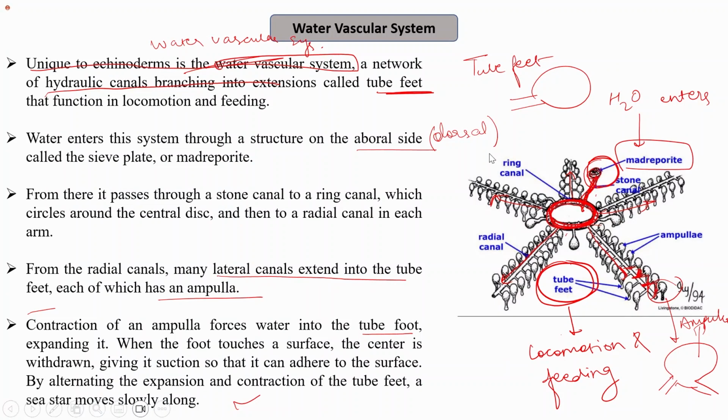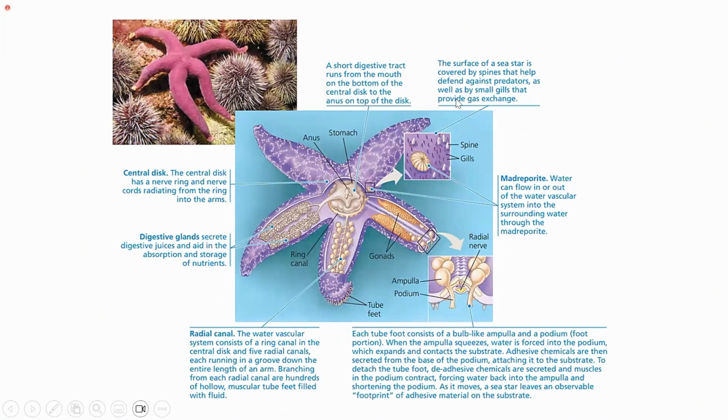So this is the water vascular system, a network of hydraulic canals. The water enters through the madreporite, which is the sieve plate-like structure. From the madreporite, it enters the stone canal and then goes to the ring canal. From there, it passes to all the 5 radial canals. The radial canals in turn are further connected to the tube feet, which have the lateral canals. So this is the basic anatomy of starfish or echinoderms. I have taken the example of starfish.